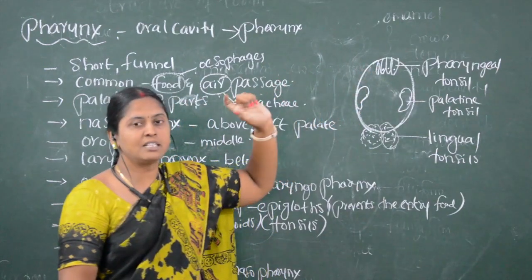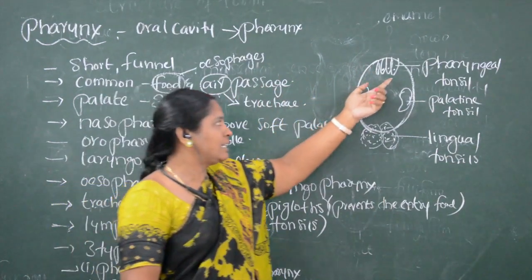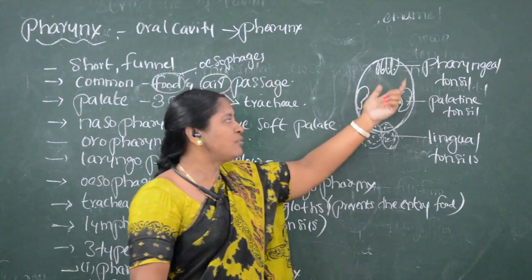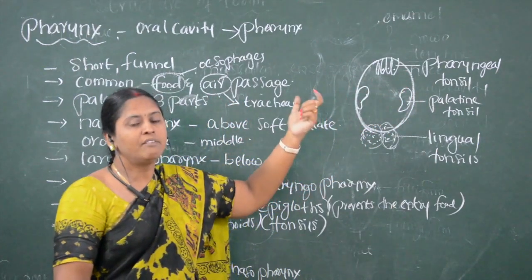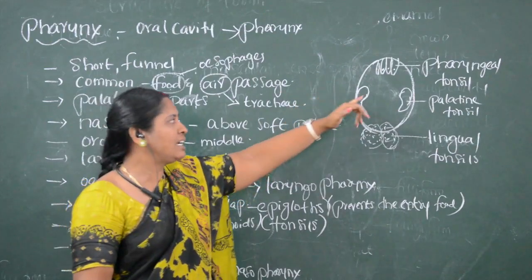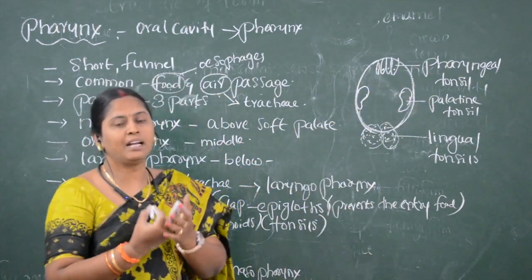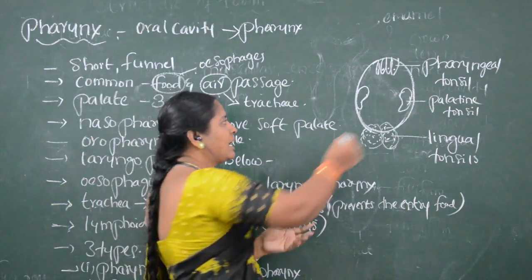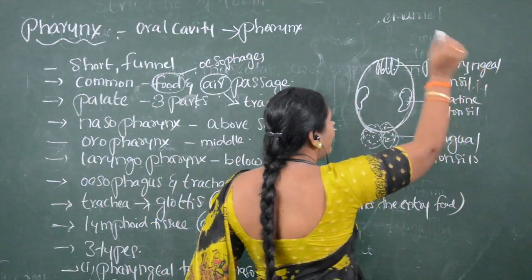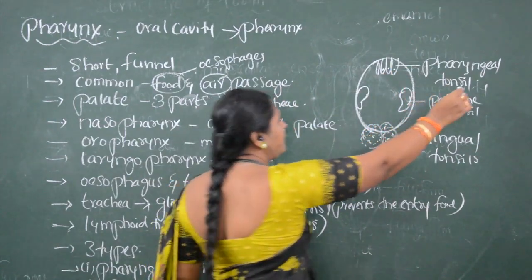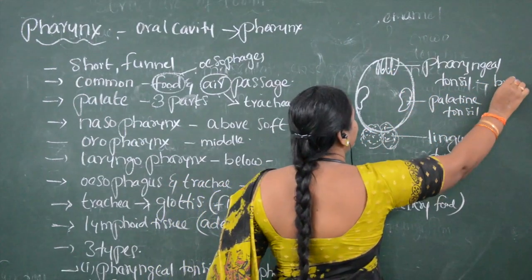So when the pharyngeal tonsils enlarge, we have to identify that the child is suffering from pharyngeal tonsil swelling and feels difficulty in breathing.